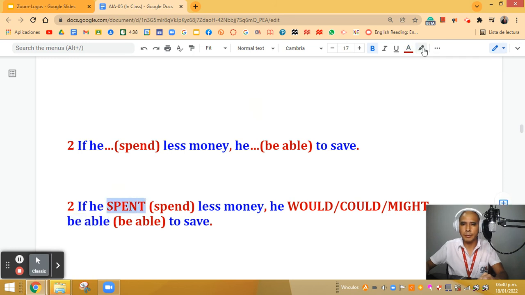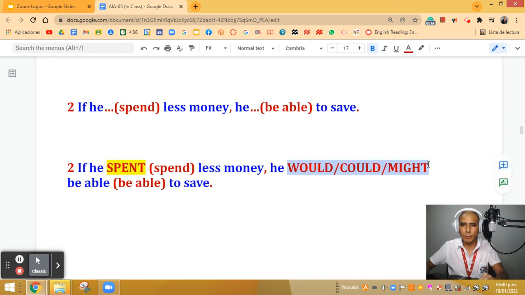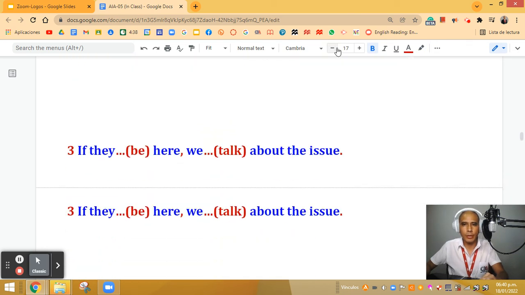Let me highlight it so you can see it. And here I'm going to highlight the 3 possible options that you can use, as I told you before. Great. Let's move on to example number 3. The same, I'm going to give you some time, some seconds, so you can think about the possible answer. Go ahead, please. Remember the rule, yes? In the if clause, the verb goes in the simple past, and after the comma, the result clause. In the result clause, you can use would, could, or might, and the verb in the base form. Okay, are you ready?